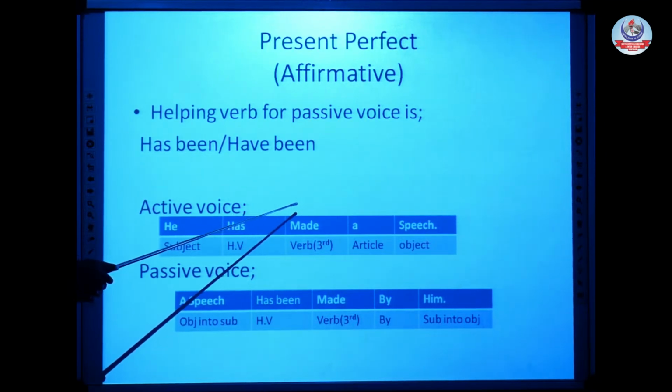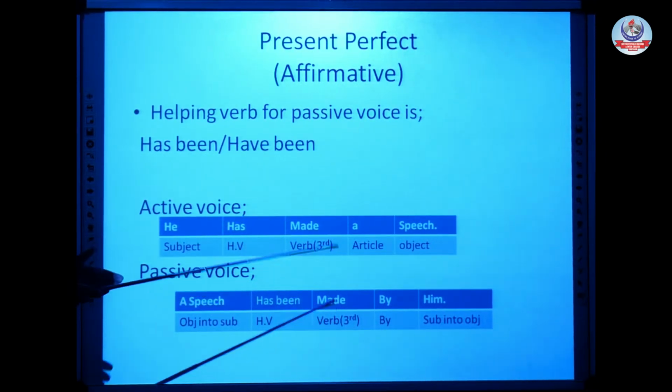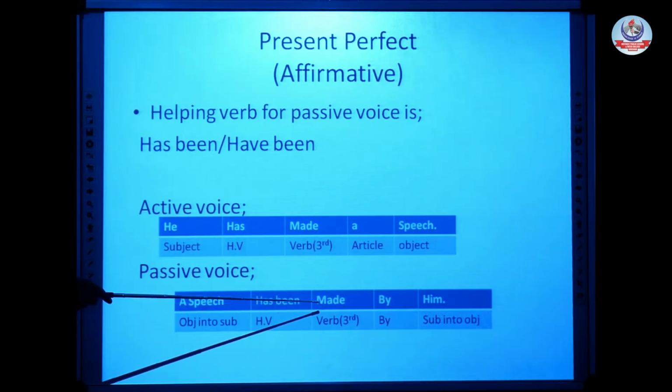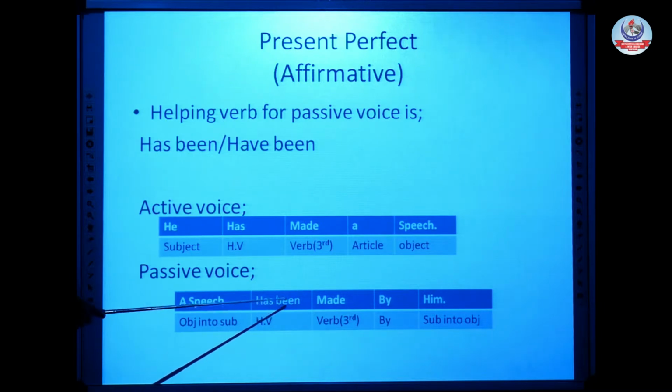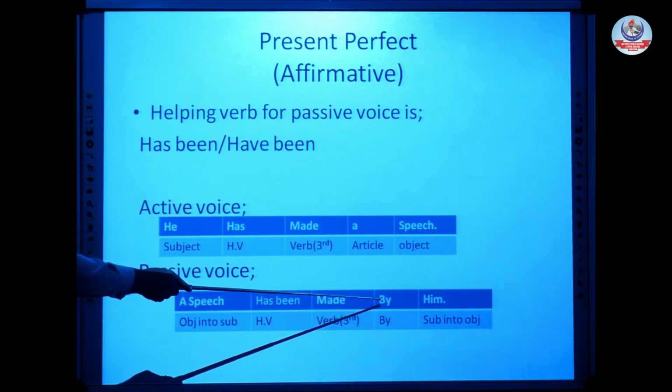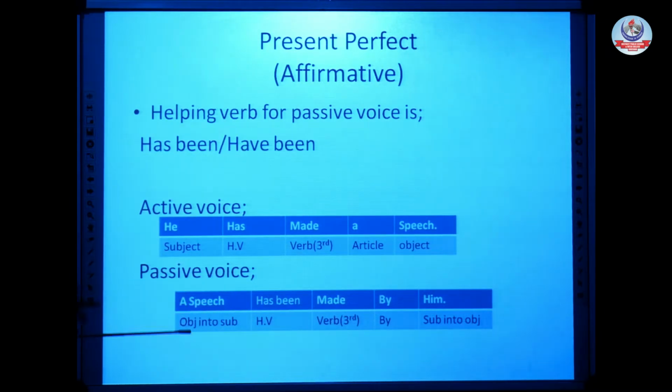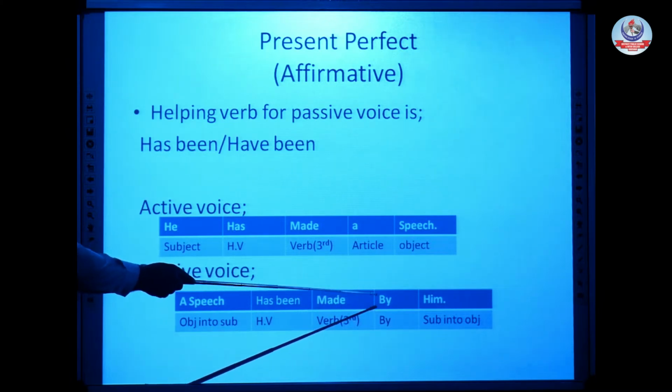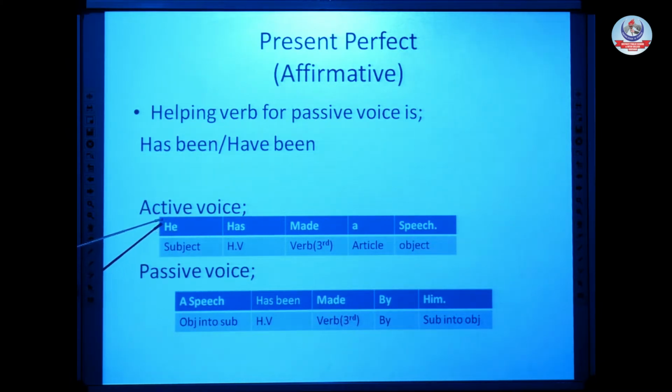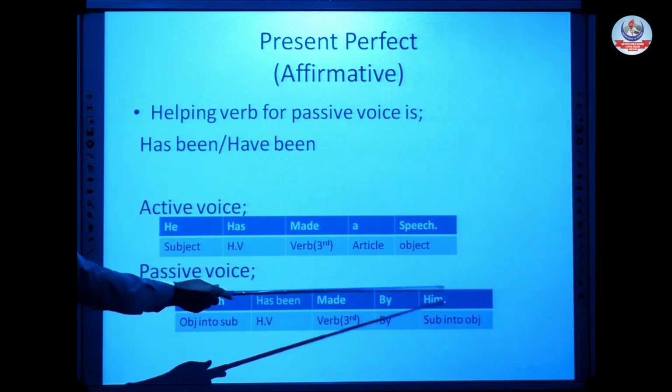Already third form in active voice. For passive voice, it's ruled that the third form of verb is used, so here it will remain the same: made. A speech has been made. Third rule, addition of by as a preposition. So here is by.